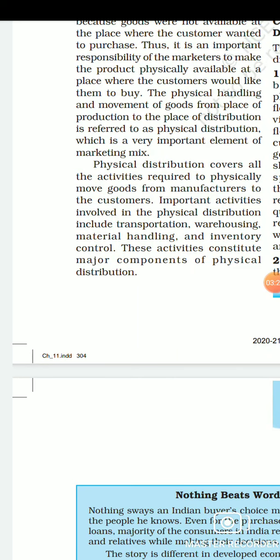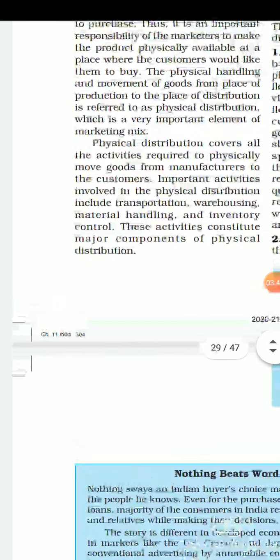These are transportation, warehousing, material handling, and inventory control. Now these are basically the four activities which are a part of physical distribution. Why? Because how will you be able to send a product from producer to consumer? With the help of transportation. Now it is not possible that once the product is transported, on the same day the whole product will be sold.